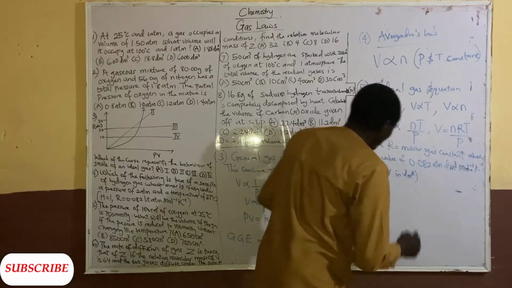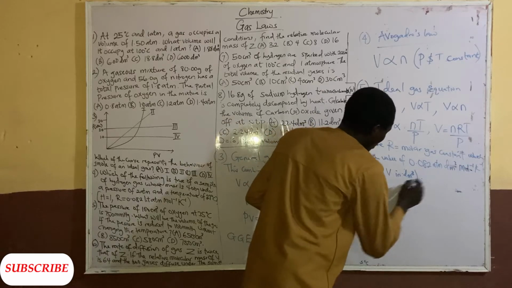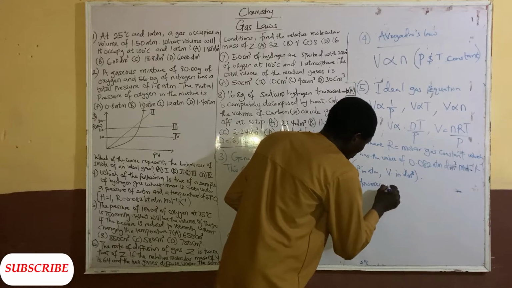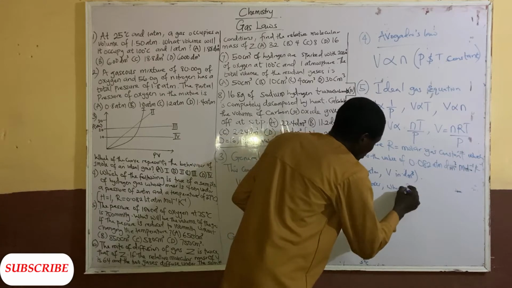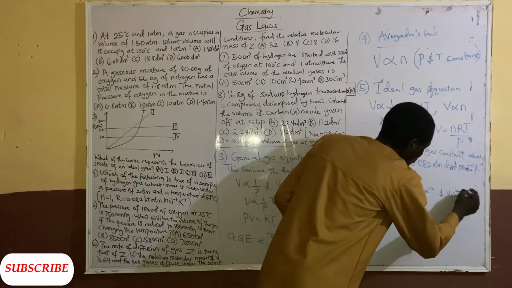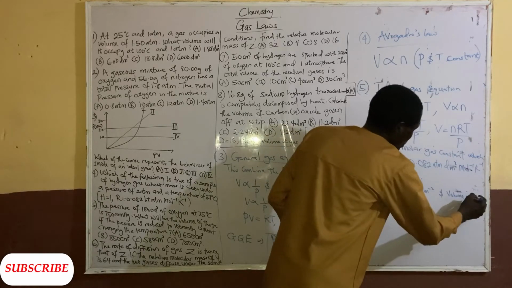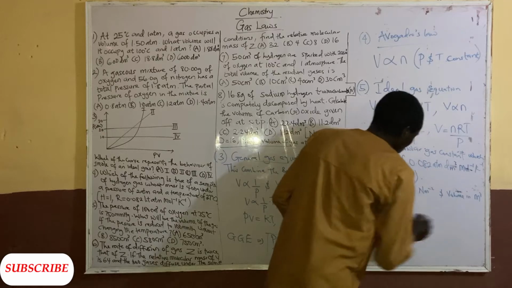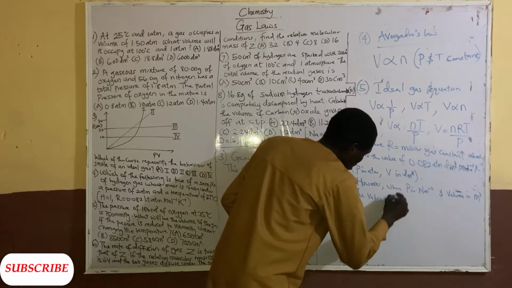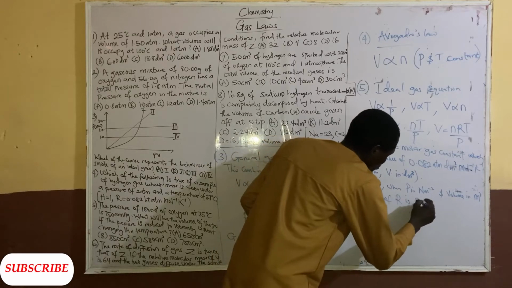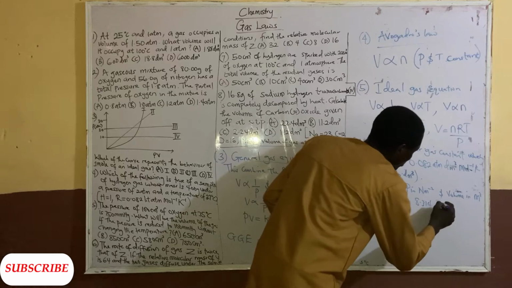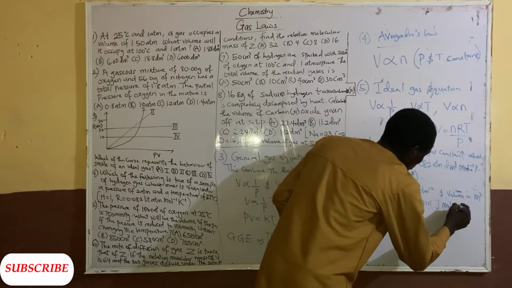However, when the pressure is in Newton per meter square and volume is in meter cube, the value of R is 8.314 joule per mole per Kelvin.